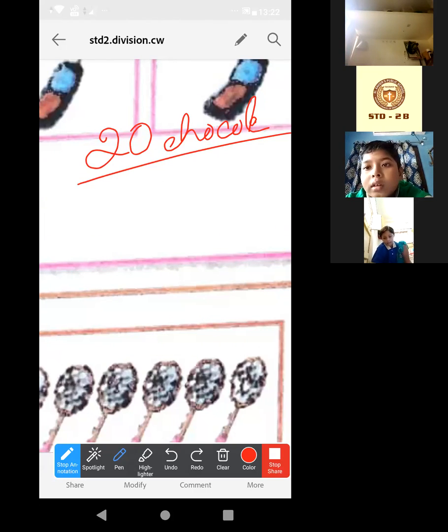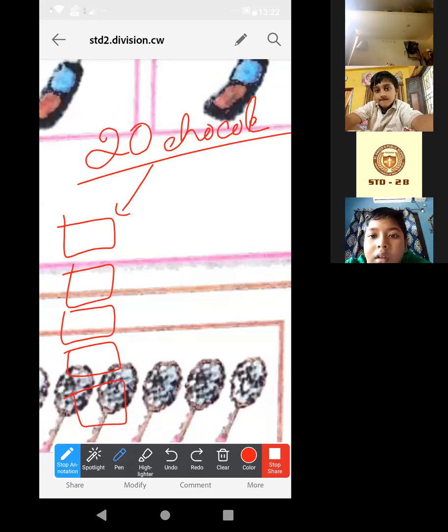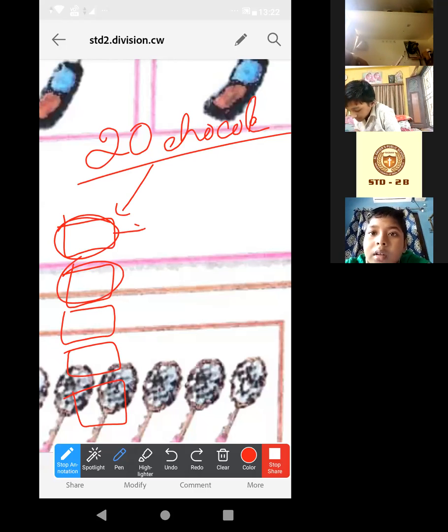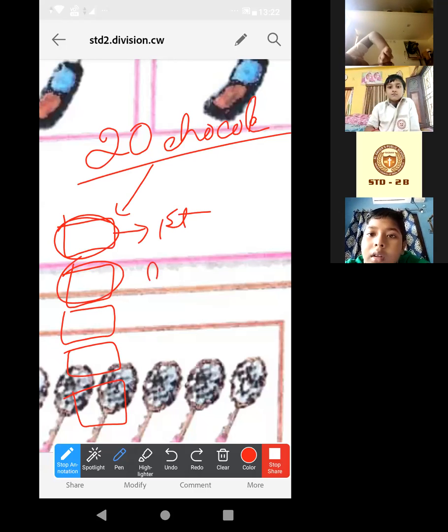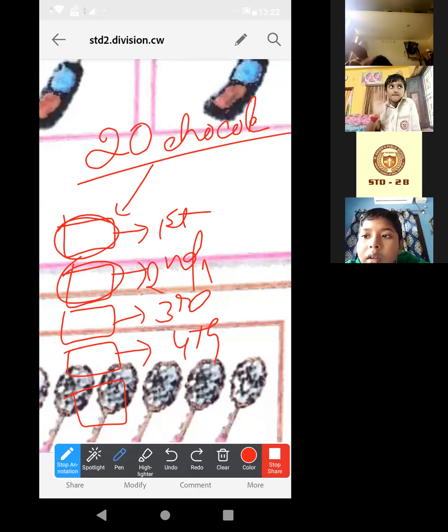That means first group, second group, third group, fourth group, fifth group. So how many chocolates will be there in each group? Total how many groups have we made? 5. Shamridha, understood or not?